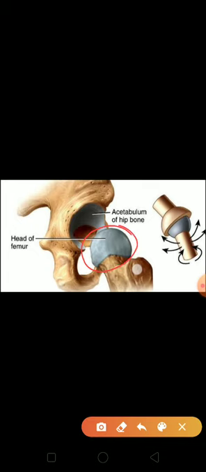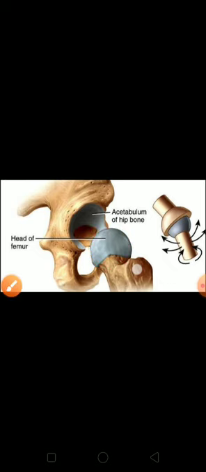The round bone can rotate, that means turn and move, in the socket, usually in all directions. What is the example of ball and socket joint, children? It is our shoulder and hip joint. These two joints are a part of ball and socket joint.